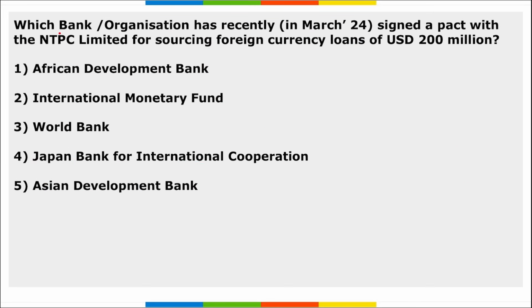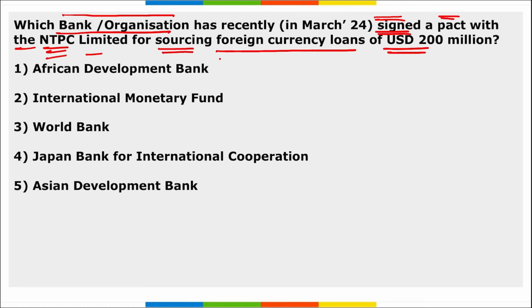Next, which bank or organization has recently signed a pact with NTPC Limited for sourcing foreign currency loans of $200 million? It is JICA, Japan International Cooperation Agency, correct?